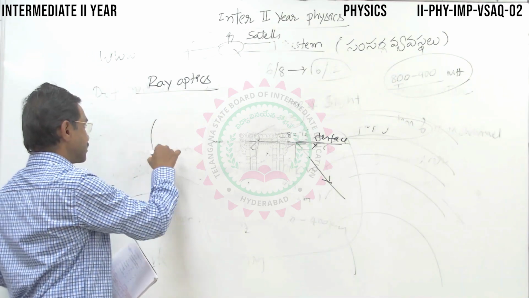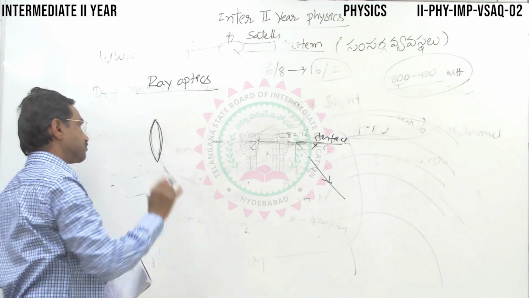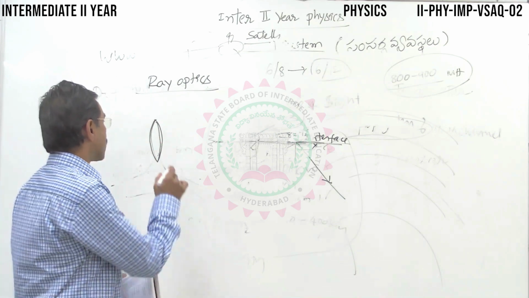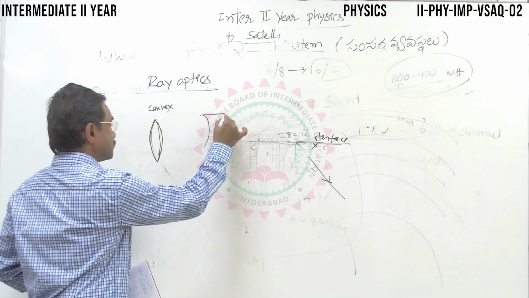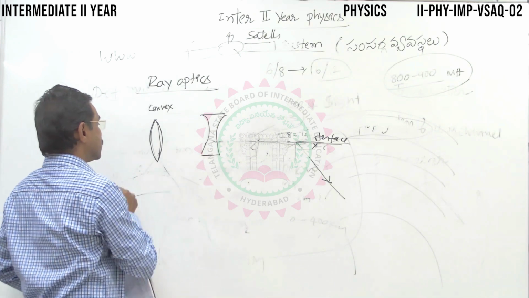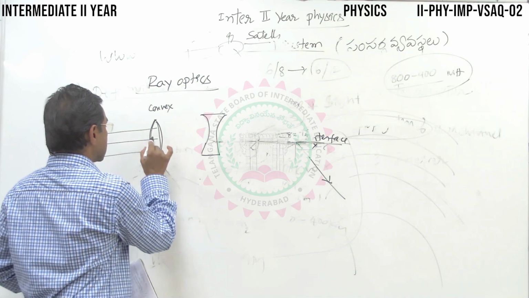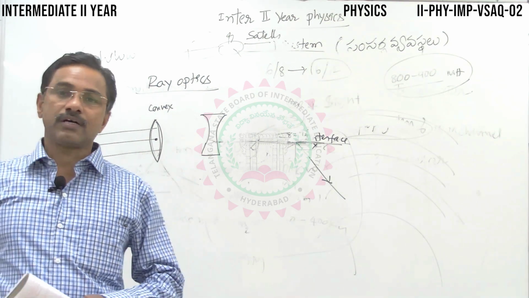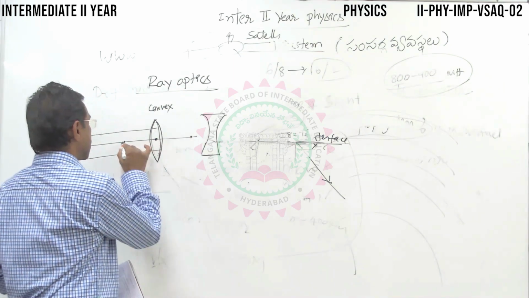If you have a lens, you have a transparent curved surface. This is a convex lens, and this is a concave lens. When rays travel along the optical center, we have principal foci on either side.